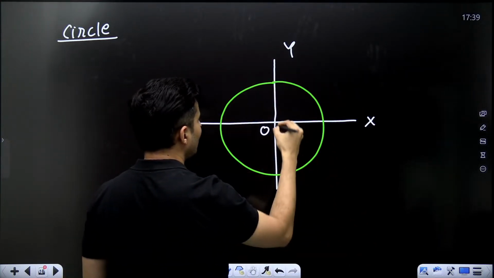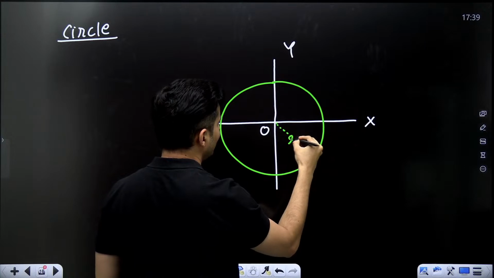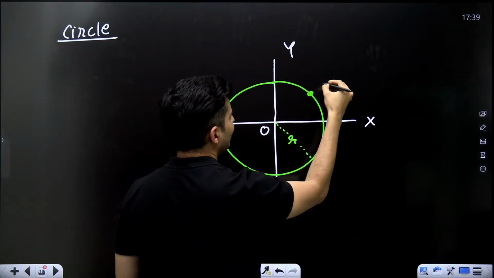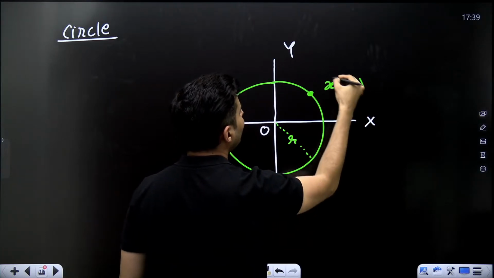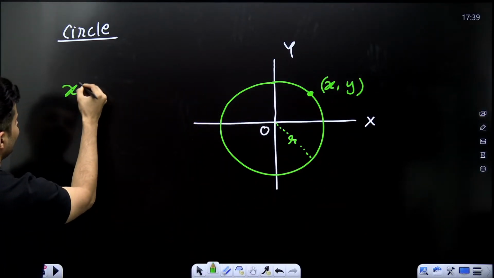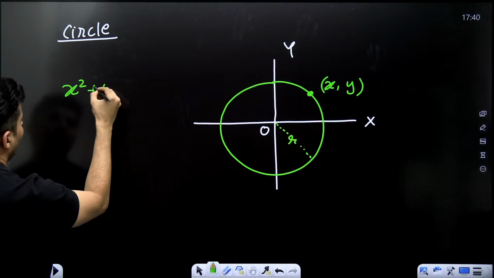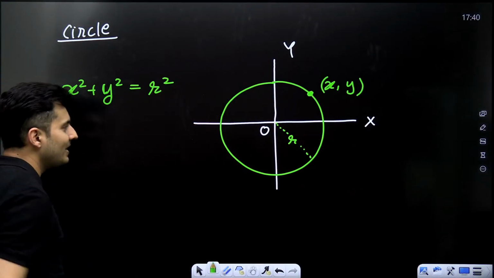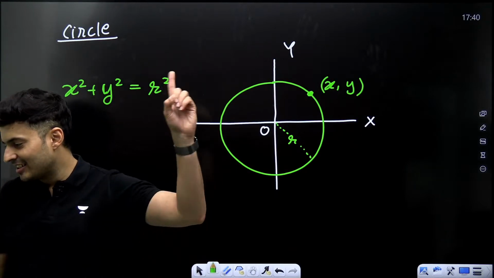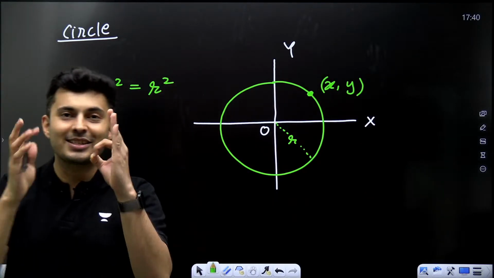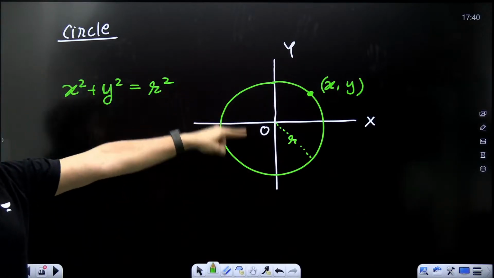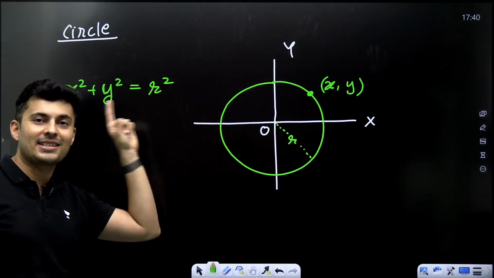The radius is basically r. Then you take any point with some x, y coordinate. Then the equation is x square plus y square is equal to radius square. Yes, this is what it is. X square plus y square is r square is the equation of a circle of radius r.